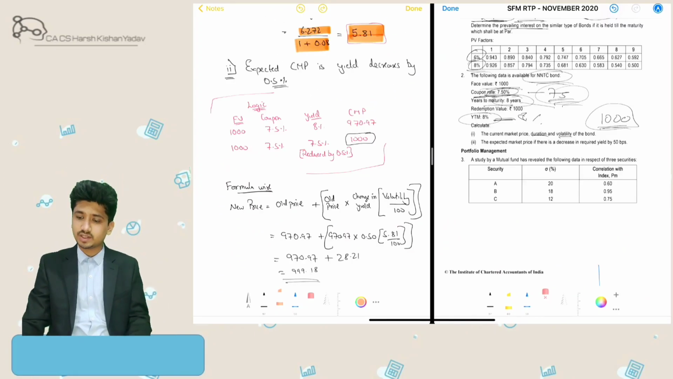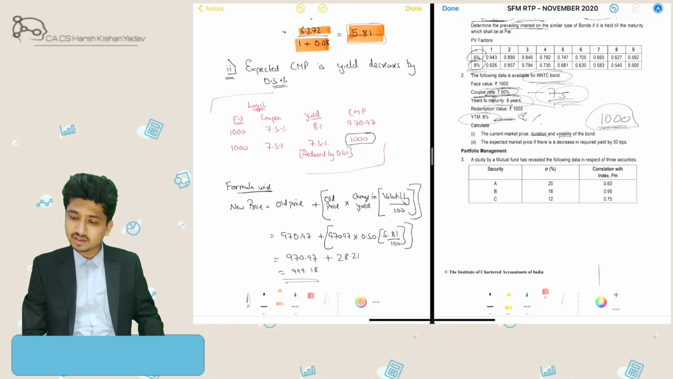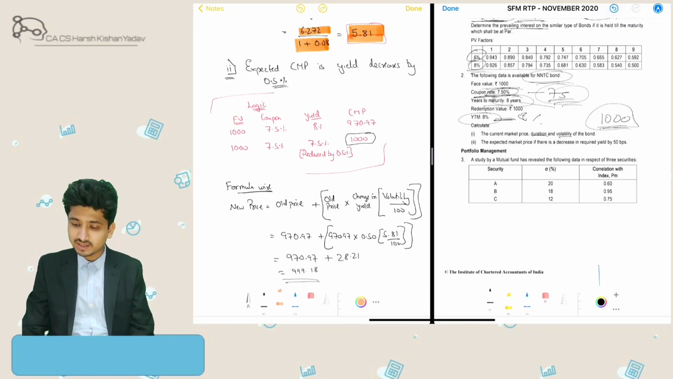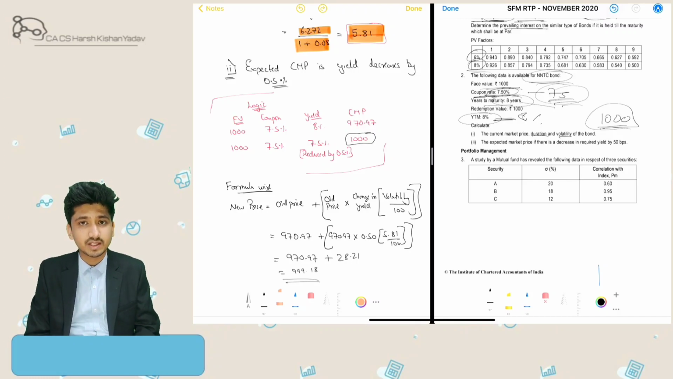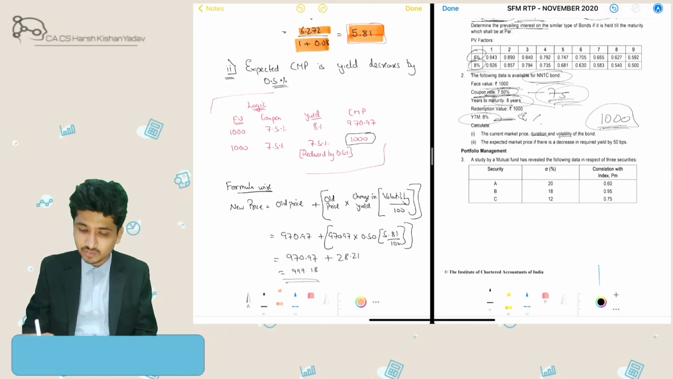And secondly, what the question is asking us is the expected market price if there is a decrease in yield by 50 basis points. As my initial difference between my market expectations and my bond was 0.5%, it is 7.5% versus 8% market expectation. So my security was trading at a discount. If now market expectation is also brought to 7.5%, then my security's valuation would be my face value, that is 1000 rupees. That's so simple.